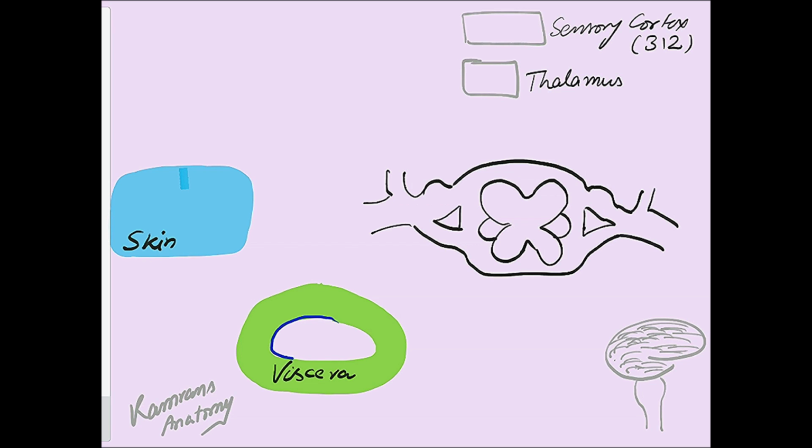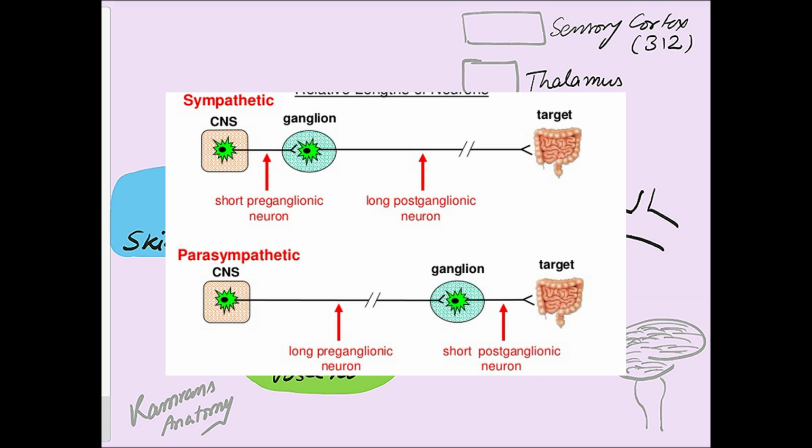Sensory innervation of a viscera is by the general visceral afferent component. For describing the general visceral afferent component, I will quickly describe the general visceral efferent component, that is the motor innervation of a viscera. The general visceral efferent component has got two divisions, the sympathetic division and the parasympathetic division. Each has got two neurons, preganglionic and postganglionic.